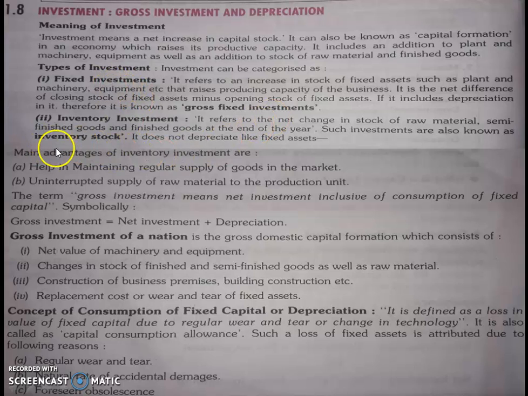The main advantages of inventory investments are: first, it helps in maintaining a regular supply of goods in the market.